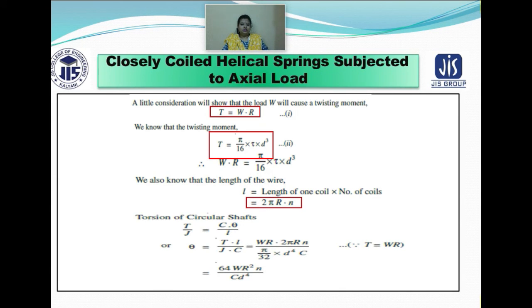Now you know the torsion of the circular shaft, that is T by J equals G theta by L or C theta by L. So from there you can get the value of theta, which is 64 W into R square into n by capital C into d to the power 4.